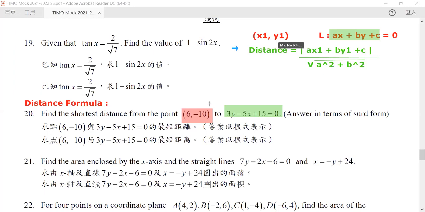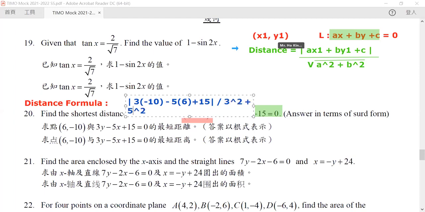Okay, now let's apply this in here. So we will see that our equation here will be equal to the absolute value of 3 times -10 minus 5 times 6 plus 15. The absolute value of this divided by the square root of 3 squared plus -5 squared.